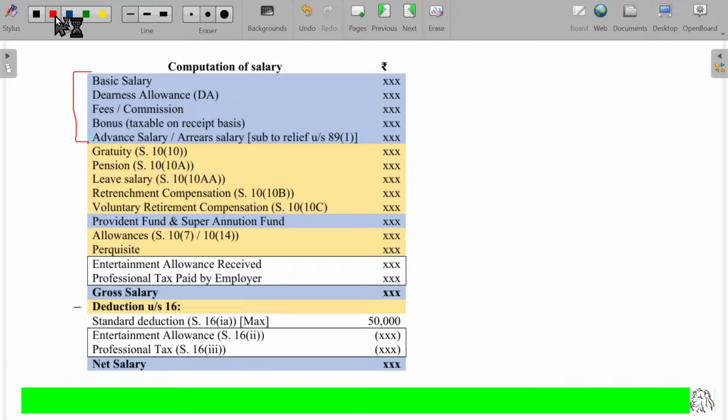Dearness allowance is nothing but an allowance for inflation. So the dearness allowance is also part of salary. Usually it will be calculated based on a certain percentage of the basic salary.